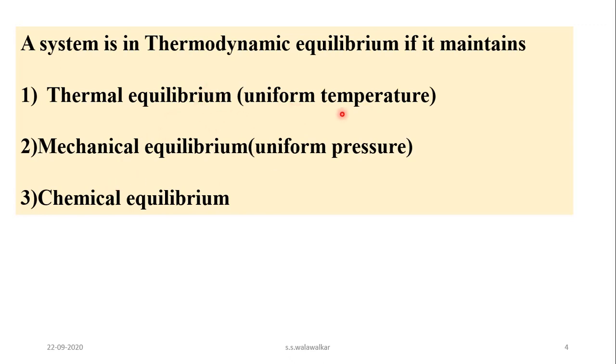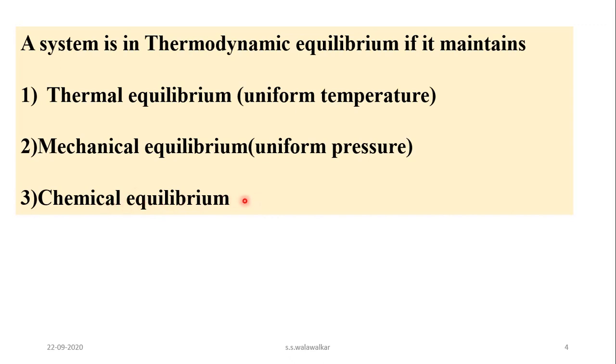Thermal equilibrium means the temperature of the system should not change with time. Mechanical equilibrium means its pressure should not change with time, or there should be no work done by the system or on the system. And the third one is chemical equilibrium.